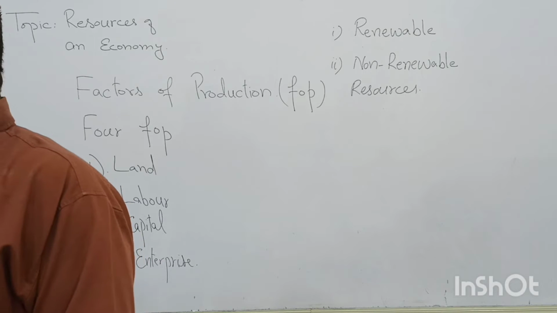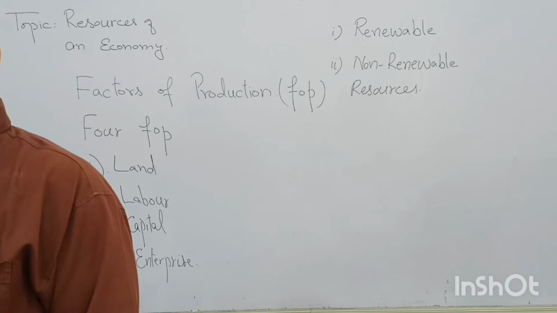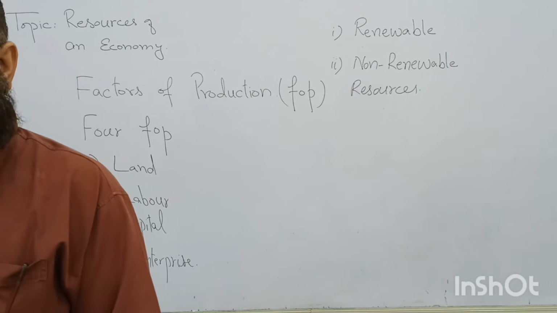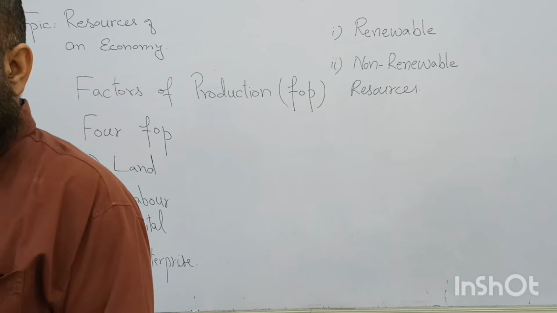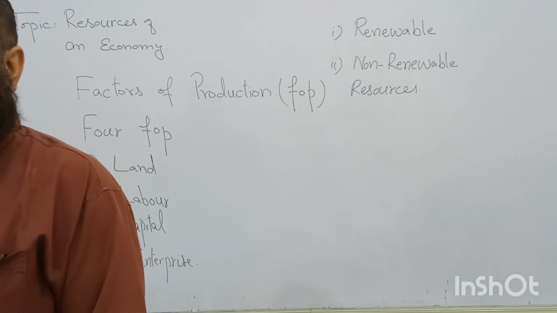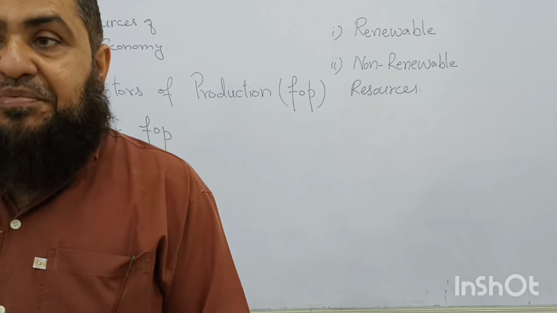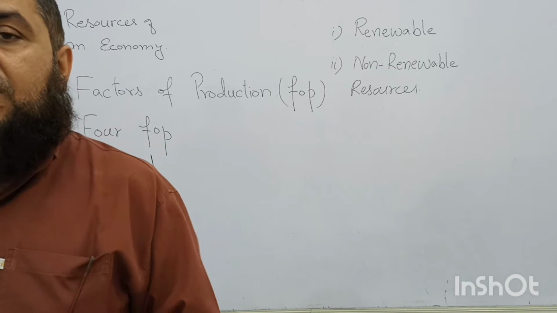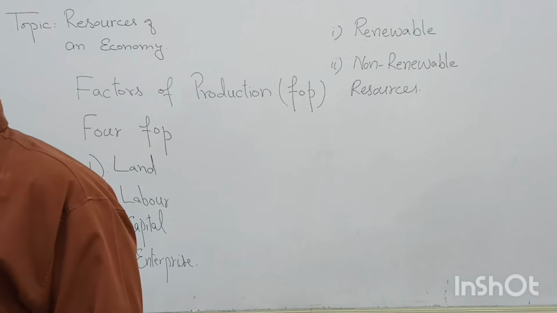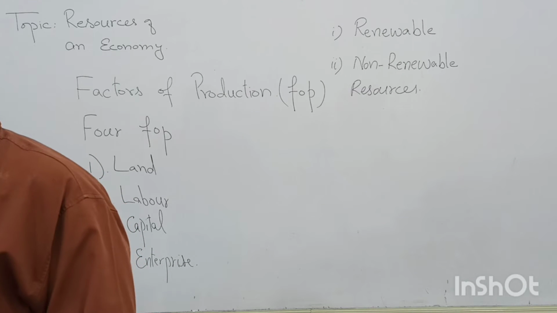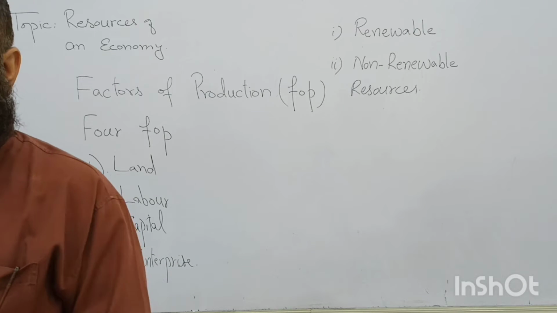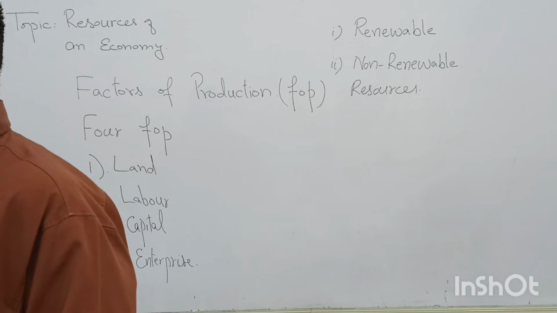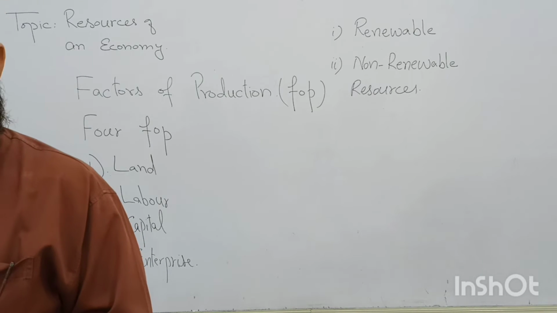So we can say rainfall is the example, sunlight, sea water, sea fish is there which can be renewed by natural way. So if we are using them for production purposes, they can be renewed again and again. For example, sunlight and rainfall are used for the production of agricultural farming. More of the output is dependent upon these renewable resources.